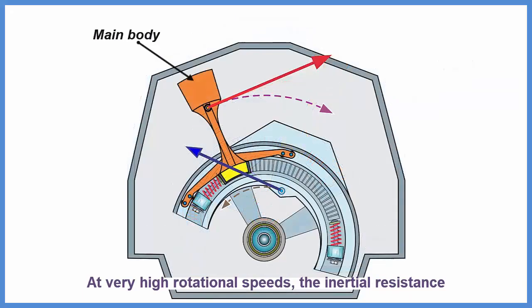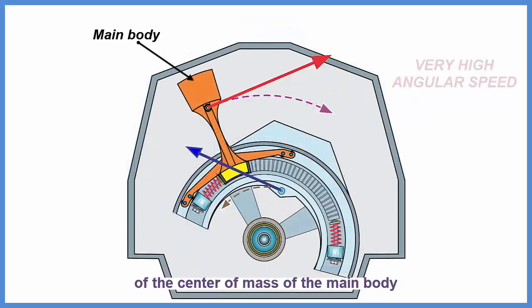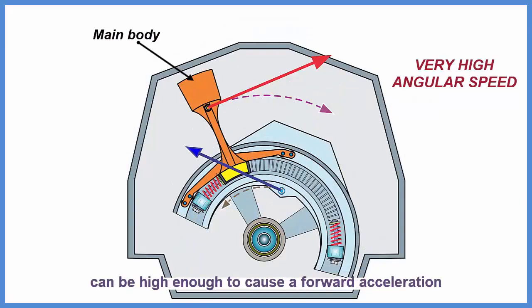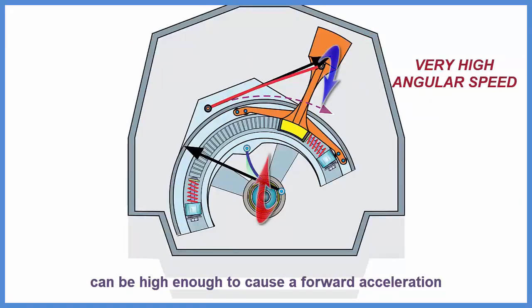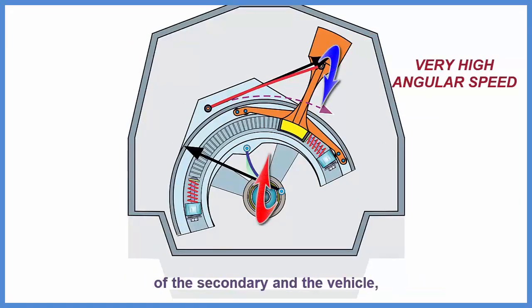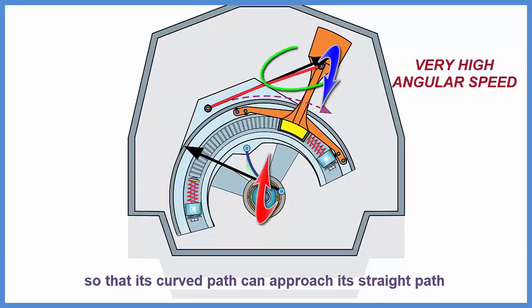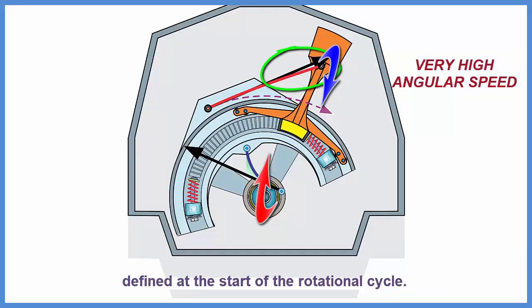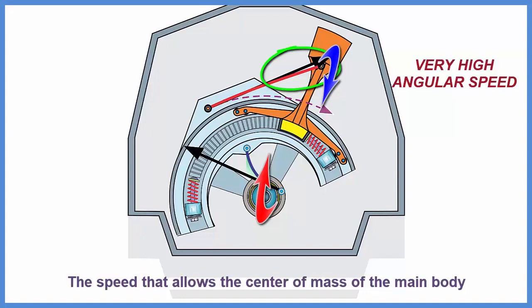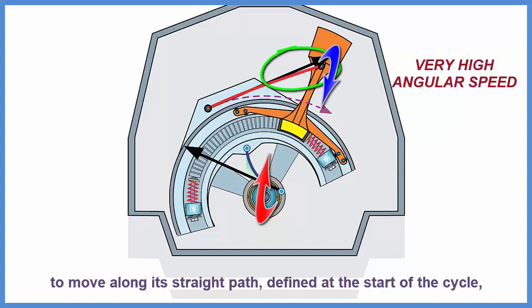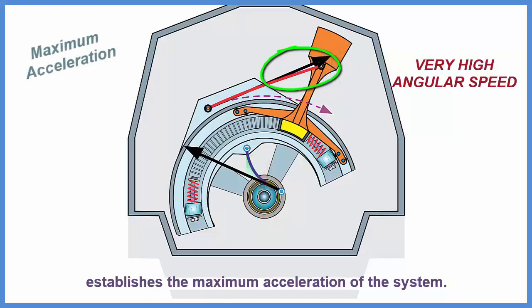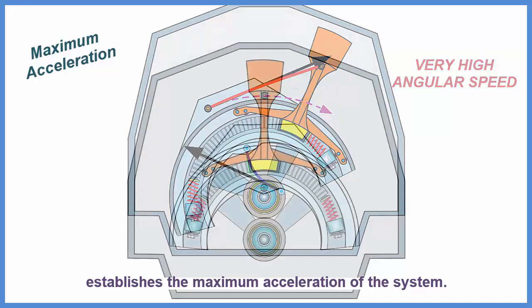At very high rotational speeds, the inertial resistance of the center of mass of the main body can be high enough to cause a forward acceleration of the secondary and the vehicle, so that its curved path can approach its straight path defined at the start of the rotational cycle. The speed that allows the center of mass of the main body to move along its straight path, defined at the start of the cycle, establishes the maximum acceleration of the system.